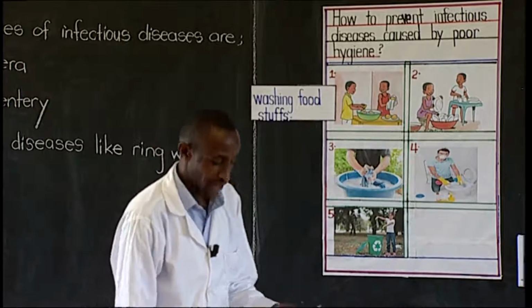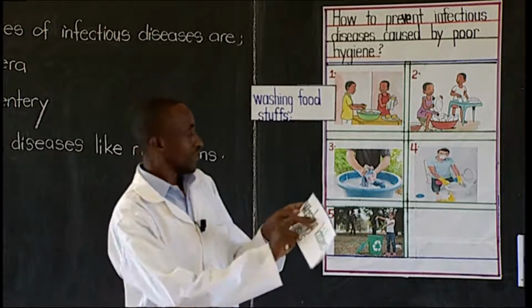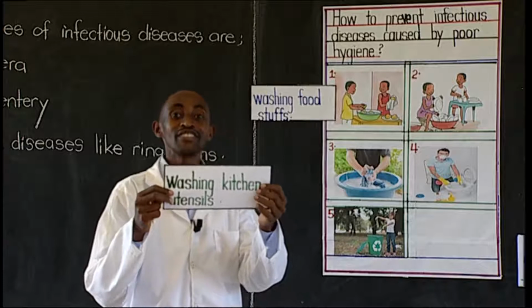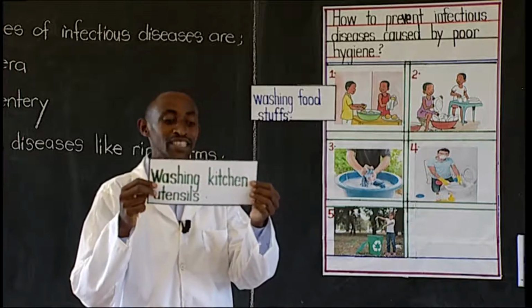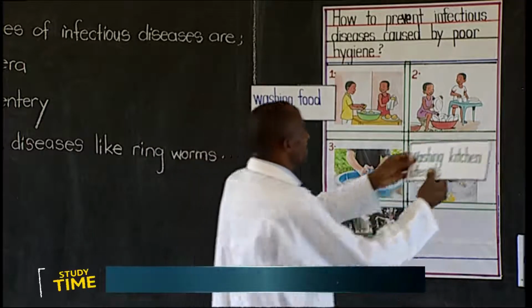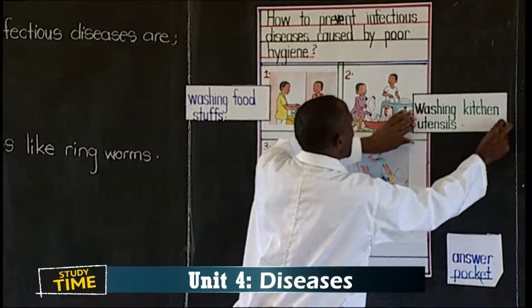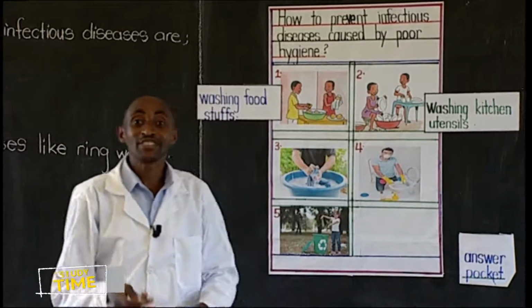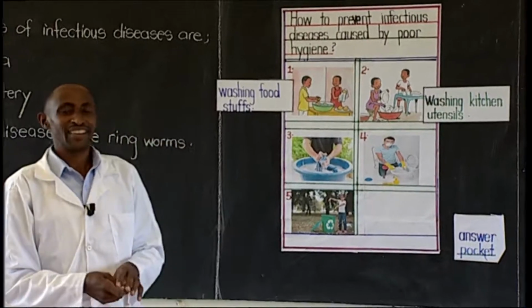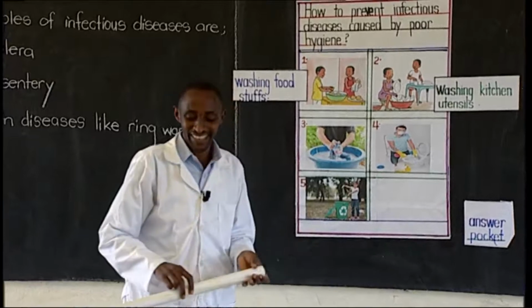Number 2. Someone can pick. This one. Washing kitchen utensils. You wash the kitchen utensils, those are cups, plates, the way you are seeing these children doing.